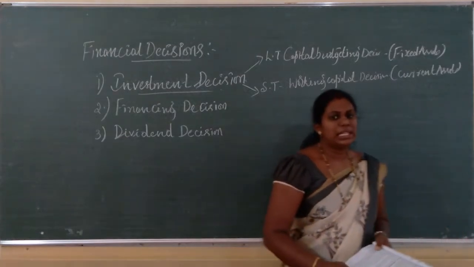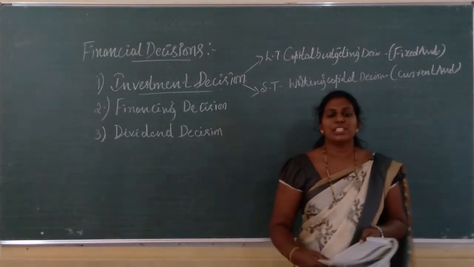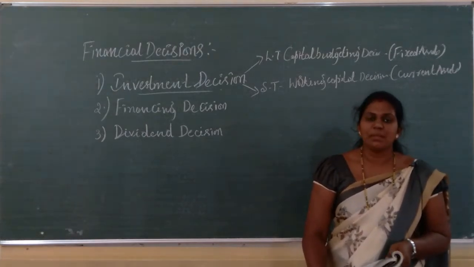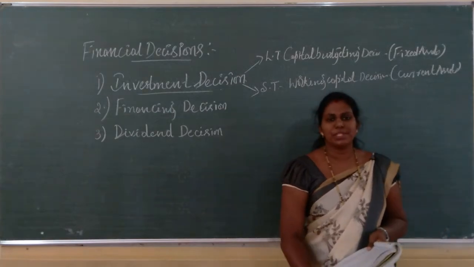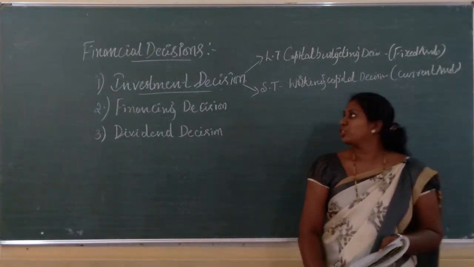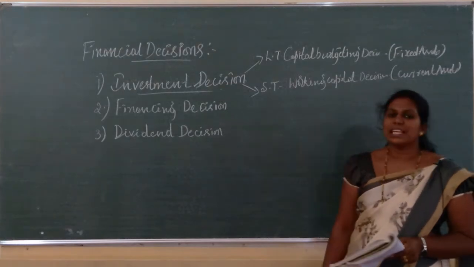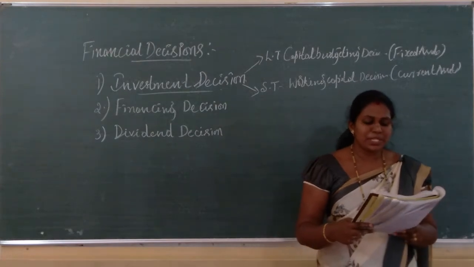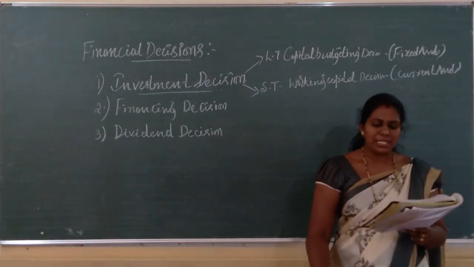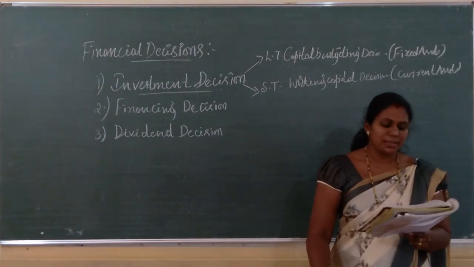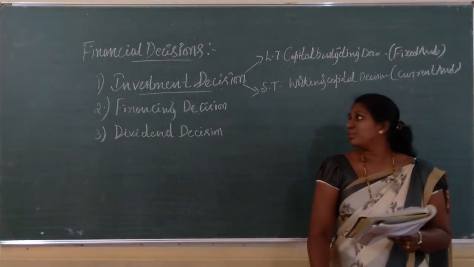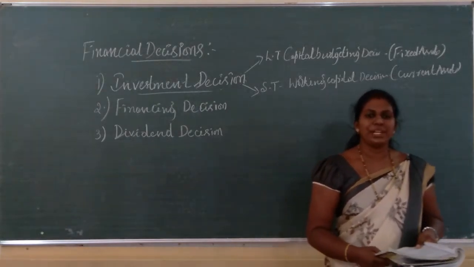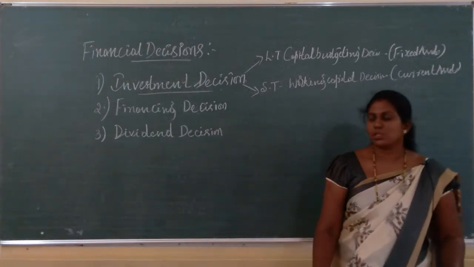Okay, so in investment decision we have two types of decision, that is long-term investment as well as short-term investment. The long-term investment is known as capital budgeting decision, and here the long-term investment is done on fixed assets, whereas short-term investment decision, that is working capital, that is done on current assets. Okay, yes. Long-term investment decisions are very crucial for a business because it affects the earning capacity. Okay. So, ಹೆಚ್ಚಾಗಿ ನಾವು ಕಾನ್ಸಂಟ್ರೇಟ್ ಮಾಡಬೇಕಾದ್ದು ಲಾಂಗ್ ಟರ್ಮ್ ಇನ್ವೆಸ್ಟ್ಮೆಂಟ್ ಡಿಸಿಷನ್ ಬಿಕಾಸ್ ಇಟ್ ವಿಲ್ affect the earning capacity of the business. Hope you are clear with this.